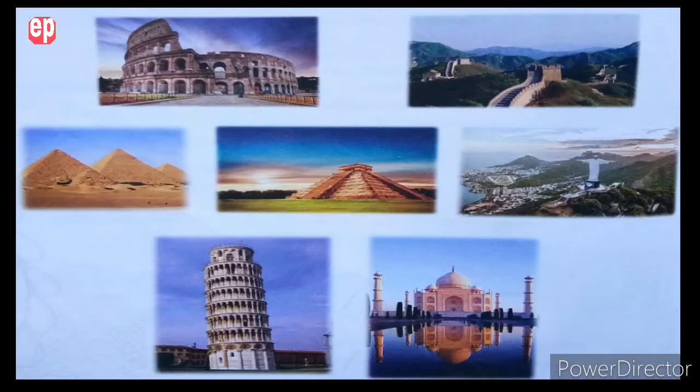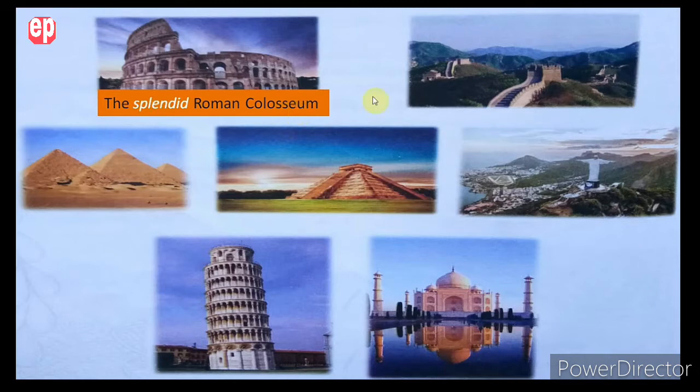To understand adjectives, look at these pictures first. Do you recognize them? Look at them carefully and try to identify them. So the first picture is the splendid Roman Colosseum. The second picture is the amazing Great Wall of China.